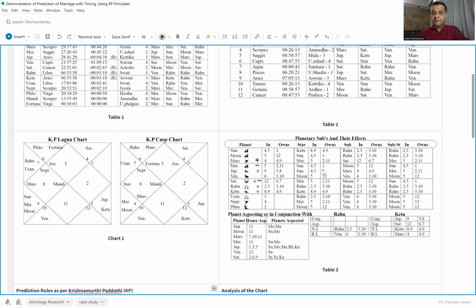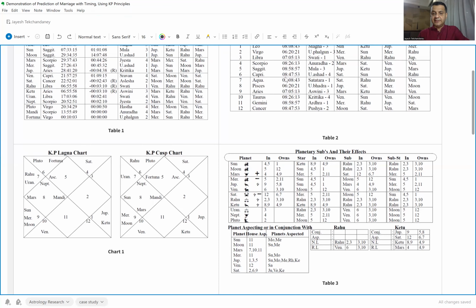Now, the position of the 5th house cusp, as we can see, is Sagittarius 8 degrees 58 minutes 57 seconds, whereas the Sun is in Sagittarius 7 degrees 33 minutes 15 seconds. So you can see there's a difference of a little more than 1 degree, 1.5 degrees to be precise, between the position of the cusp and the position of the Sun.